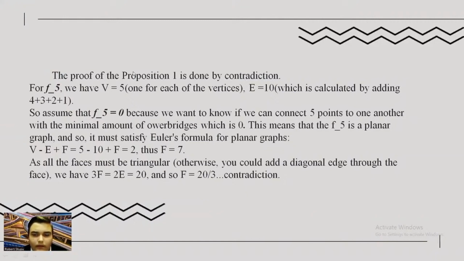This means that F5 is a planar graph, and so it must satisfy Euler's formula for planar graphs: V minus E plus F equals 5 minus 10 plus F equals 2. Thus, F equals 7. As all the faces must be triangular, otherwise you could add a diagonal edge to the face, we have 3F equals 2E equals 20, and so F equals 20 over 3, a contradiction.